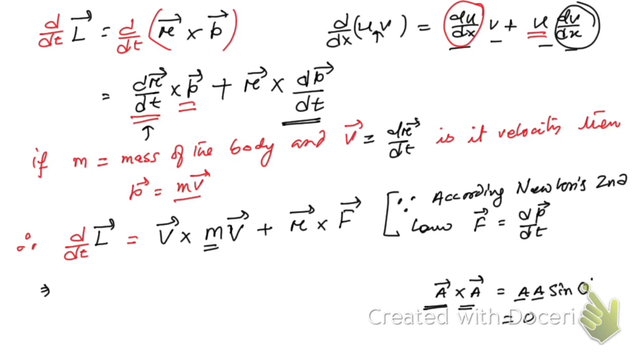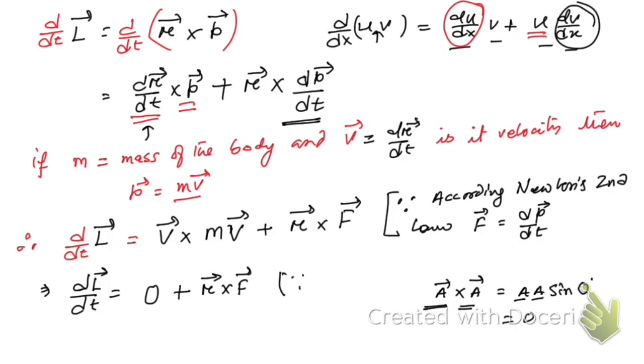Here m is a scalar, we know that mass is a scalar, and this term can be written as m into v cross v. So v cross v, same vector, will be 0, right? So that's why we can write that the time derivative of angular momentum is equal to 0 plus r cross F.